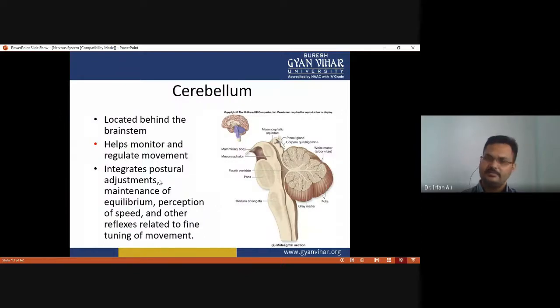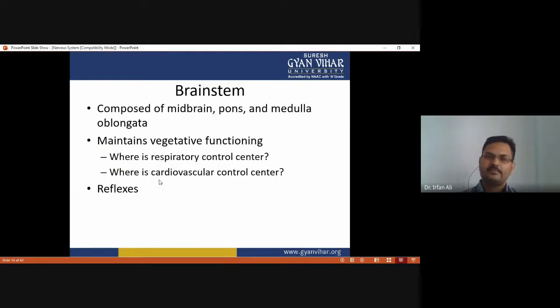And the cerebellum is located behind the brain stem, to help monitor and regulate movement. And the brain stem is composed of three parts: midbrain, pons, and medulla oblongata. It maintains vegetative function.